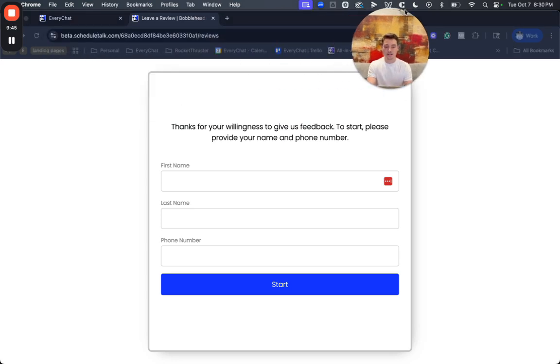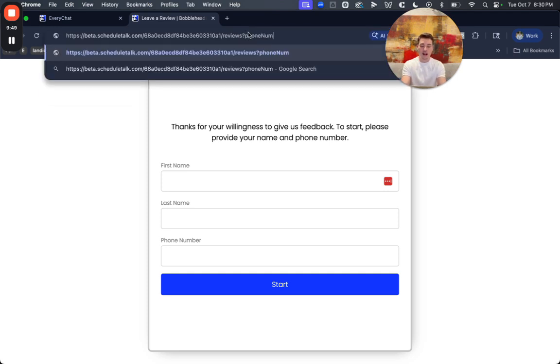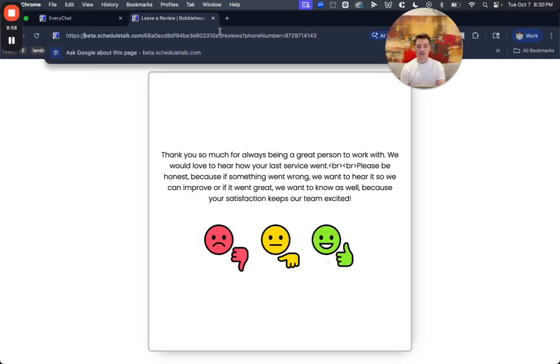So for example, let me see if I can get this right here just by putting it manually into the system, which you will not have to do. The system will automatically generate this, but let's see if I can get it first try here. So you can see that if you set this up inside of your automation to have the phone number, which EveryChat system will help you create, all you have to do is dynamically insert the phone number after this URL, and it will go automatically search for that contact. So you can just eliminate an extra step inside of this feature.